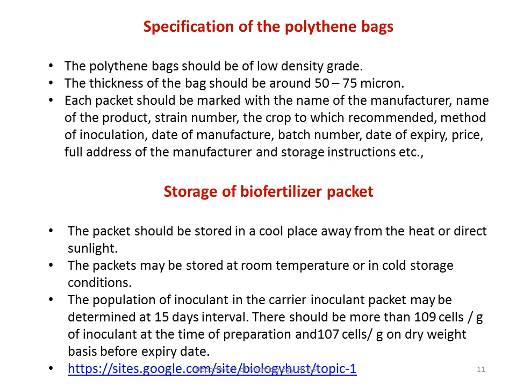Each packet, you have to remember, should be marked with the name of the manufacturer, name of the product, strain number, the crop to which it is recommended, method of inoculation, date of manufacture, batch number, date of expiry, price, full address of the manufacturer, and storage instructions on this polythene bag.